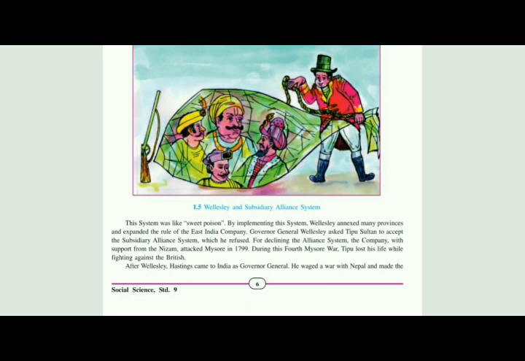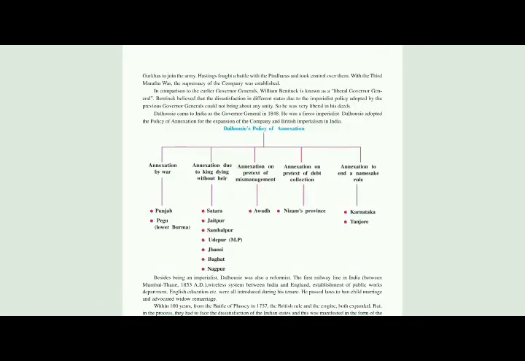Open your textbook page number 6. We were in the last paragraph, last line. After Wellesley, Hastings came to India as Governor General. Now our new Governor General was Hastings. He waged a war with Nepal and allowed the Gurkhas to join the army.